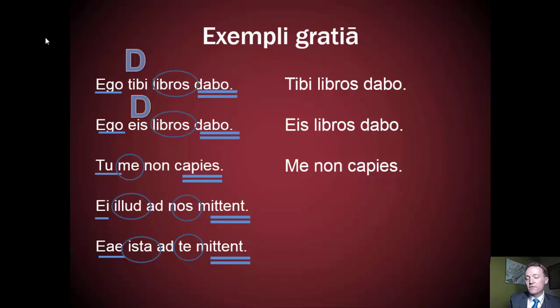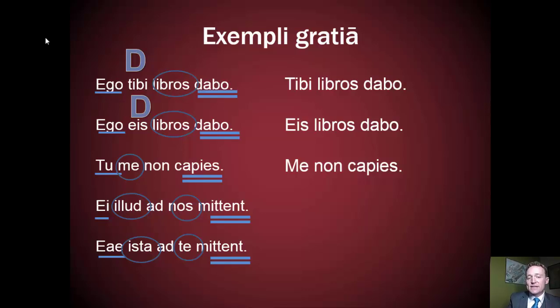That's not built into the meaning of the verb, and so I need those oblique cases. That is, I need the cases which are not nominative for sense. Likewise, me non capies, if I dropped out me, then it would just be you shall not capture, and we don't have a broader sense of that.